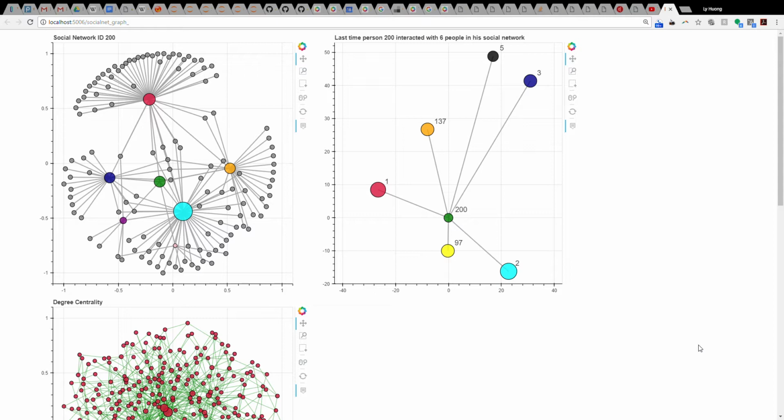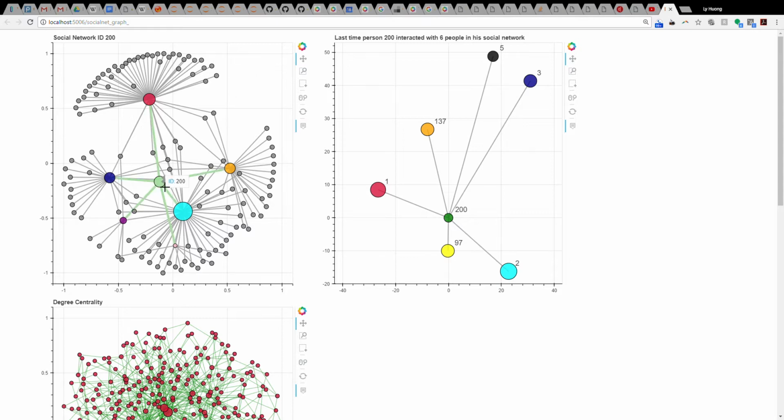For the background info, this is data about cell phone records for a social movement happening on the island, and the data is synthetic. In order to attempt to solve this problem, I constructed a social network graph, which we can see over here. By looking at this graph, I could see that the central person is ID 200.